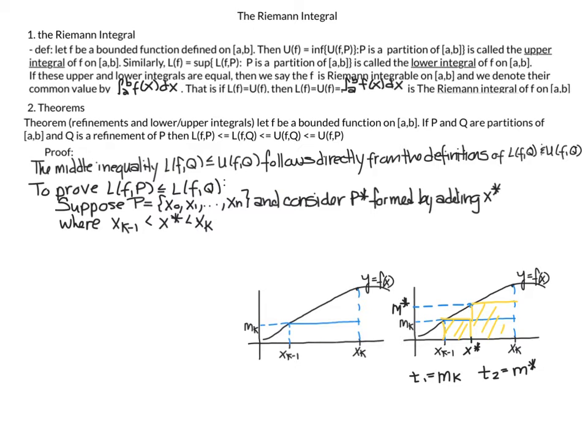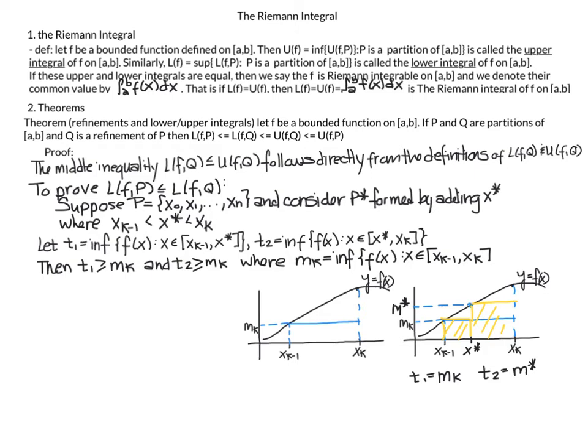But now we are going to form a new partition, P star, and we're going to add x star to that, and it's going to divide this original interval into two intervals. Now P star is a refinement of P. It's called a refinement because we're looking at this interval in finer detail now.